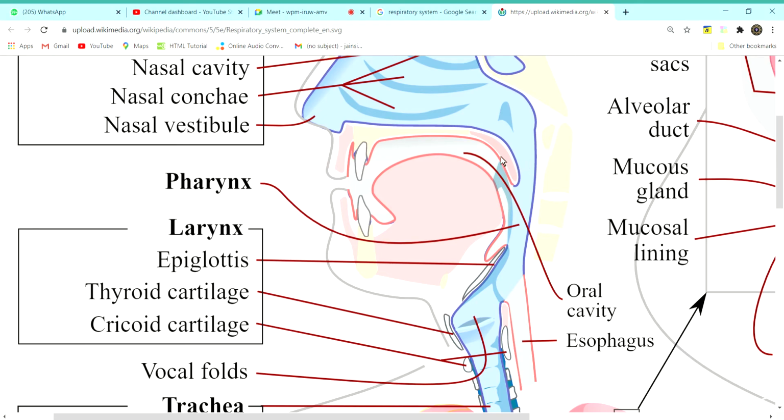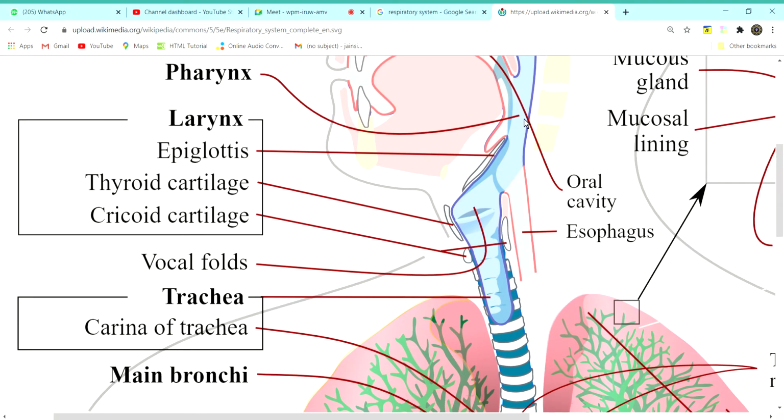This zone is called the nasopharynx. Since it is behind the nose, it is called the nasopharynx. If it is behind the mouth, this zone will become the oropharynx. So first is the nasal cavity, second is the nasal concha, that is the bones, third is the nasopharynx. Now this nasopharynx will continue down into an area